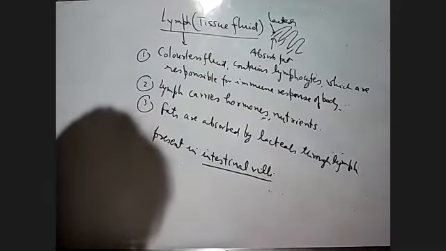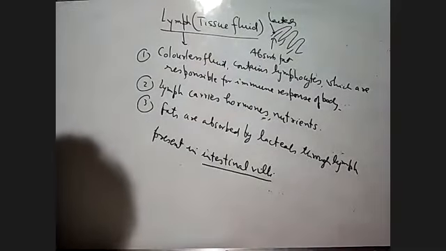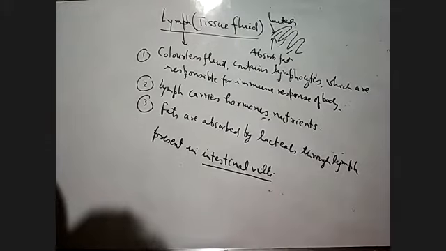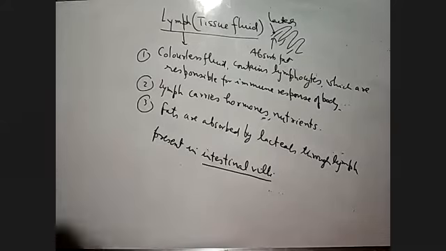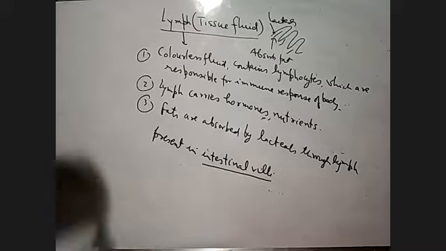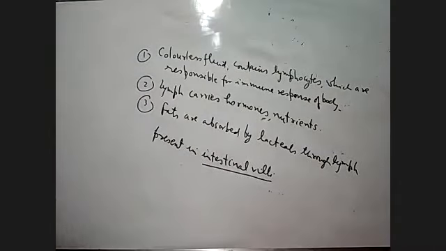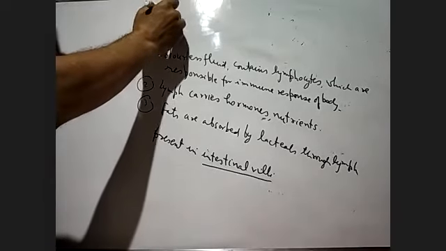The main constituents of lymph are the WBC, or white blood cells. And just one more line, it is not in the book, but I'll say it: we have to write one more line about the lymphatic system. Number 4, lymphatic system.